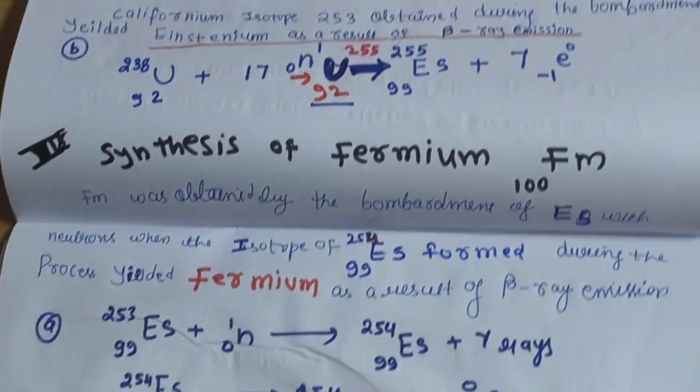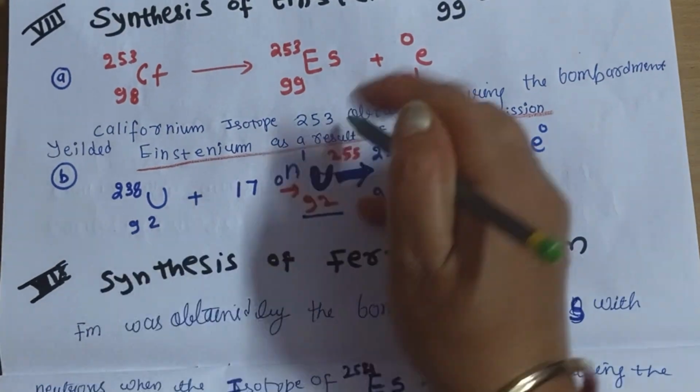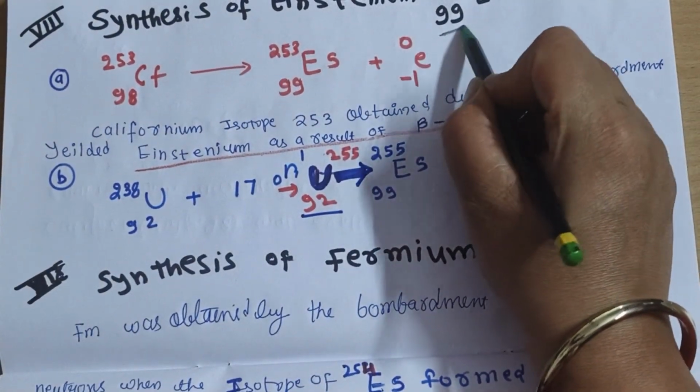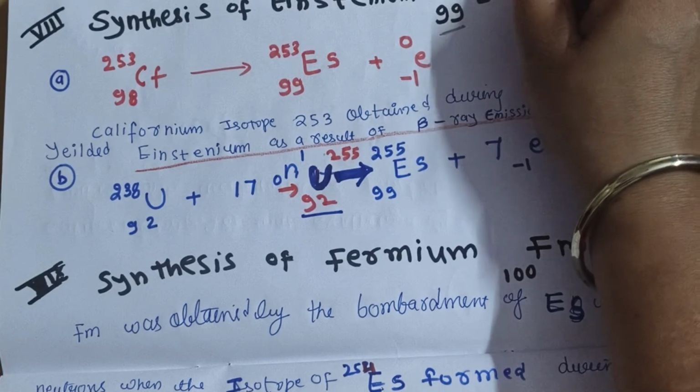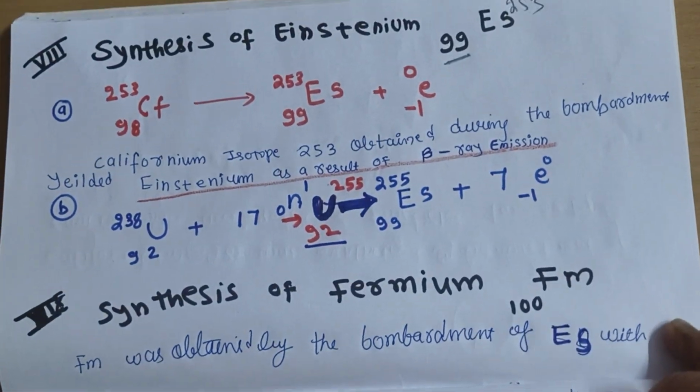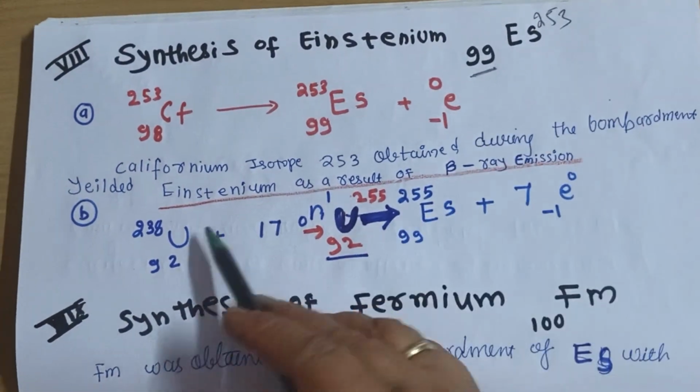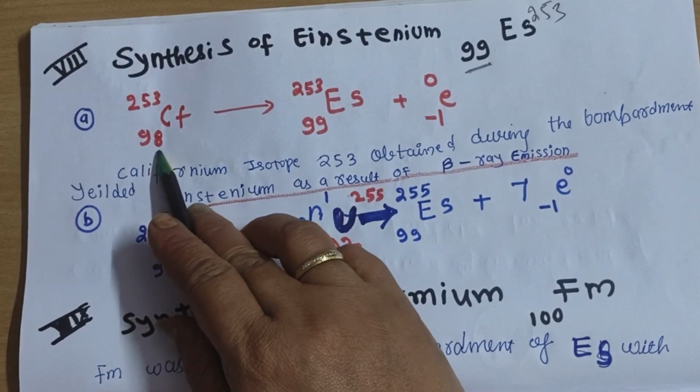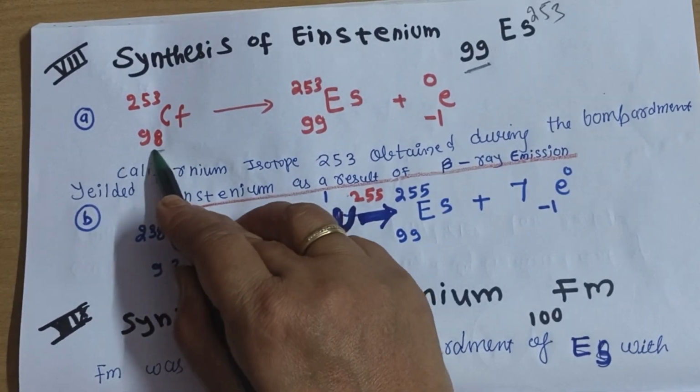So next is the synthesis of our einsteinium. For einsteinium, the atomic number is 99 and we can go for the isotope 253. So for this, what we have to do is start the synthesis with californium 98. So 98 is the atomic number, and you have to increase the mass.